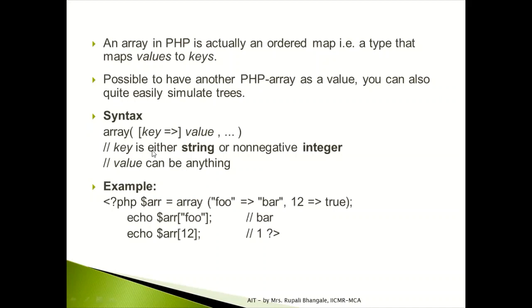Now this is the example where you are having $ARR as the array, where you were storing the values bar and true. Now can you identify there are two values stored, like your bar which is of type string and the second value is true which is of type boolean. So can we say that array is a homogeneous type of data collection in PHP? No. So array can have the heterogeneous type of data collected.